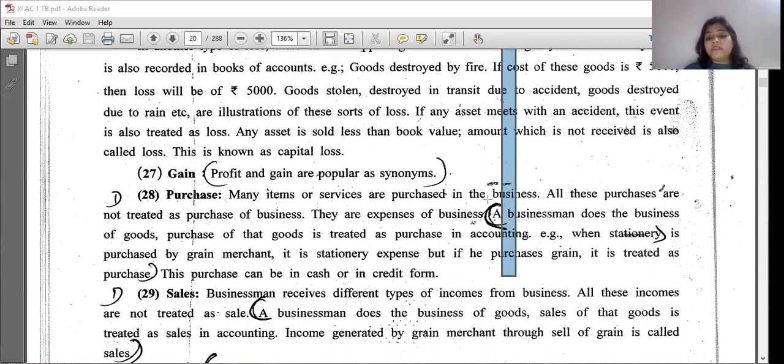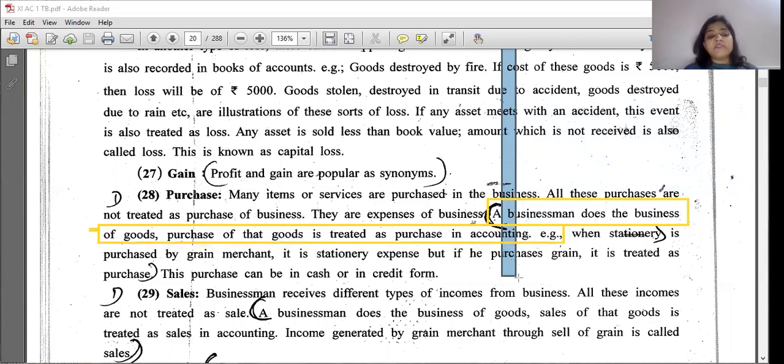So a businessman does the business of goods, and purchase of those goods is treated as purchase in accounting.